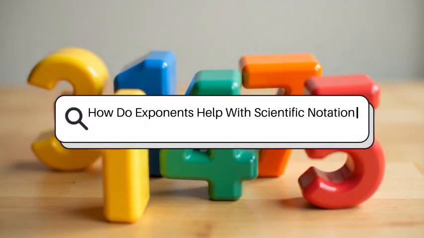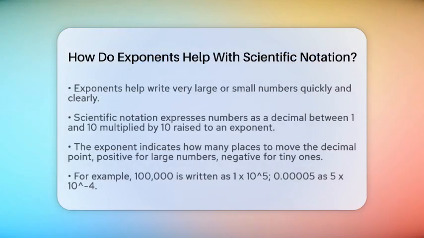How do exponents help with scientific notation? Imagine trying to write out a number like 1 followed by 25 zeros. It would take forever and be easy to make mistakes. That's where exponents come in. They help us write very big or very small numbers quickly and clearly.